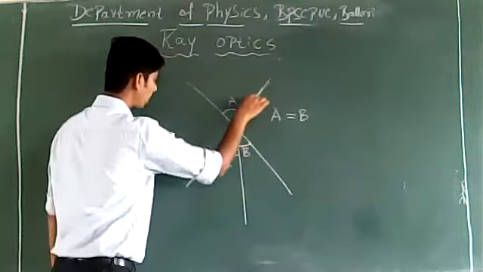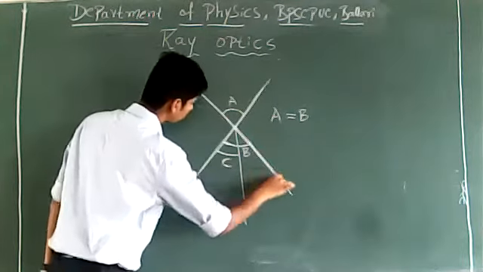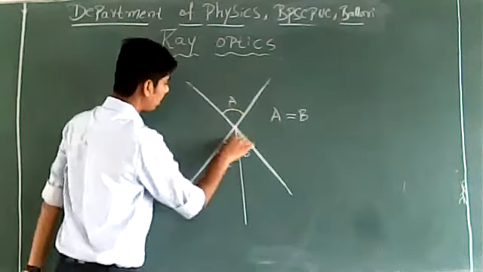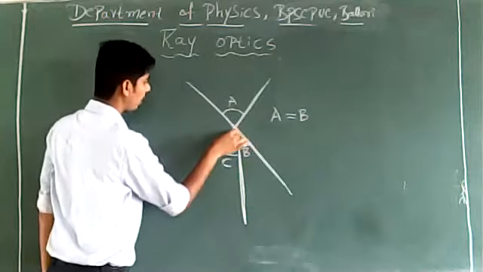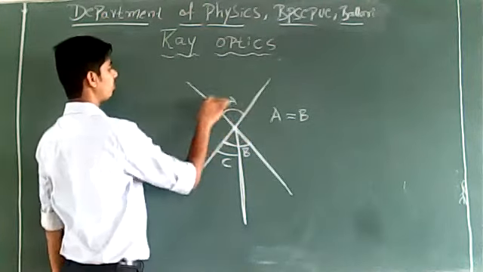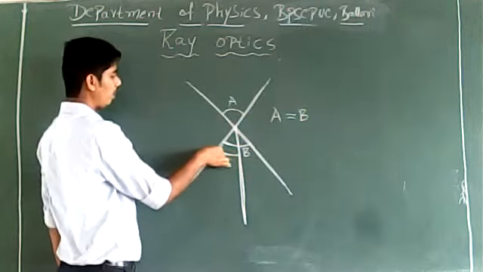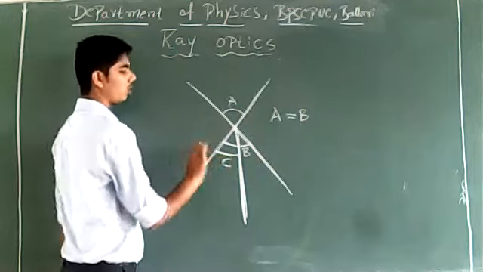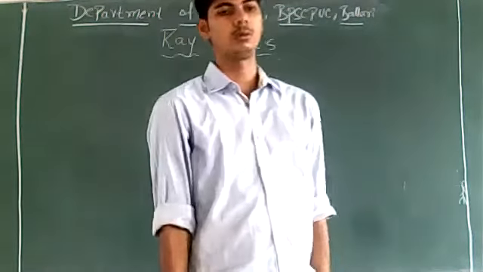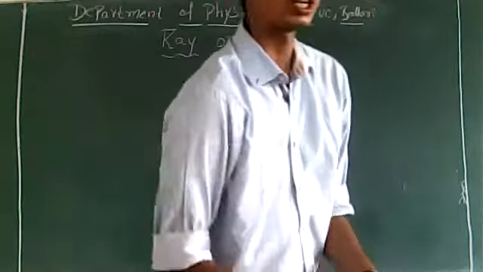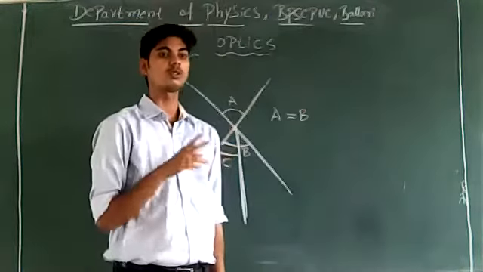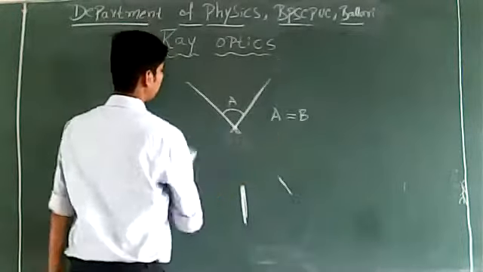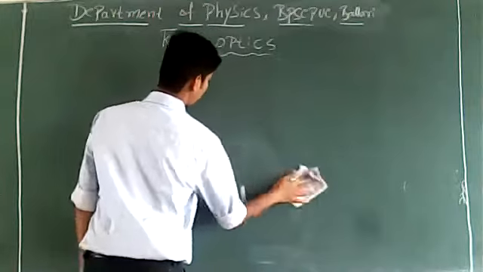See, these are the two line segments. This angle and this angle are vertically opposite angles. If a third line comes in between and meets at the point of intersection of these two lines, then the angle between this line and any of the two lines will not be vertically opposite angles. Remember this. Right? We use vertically opposite angles in many places. The idea of vertically opposite angles must be clear, right?